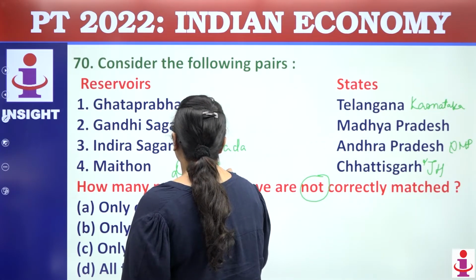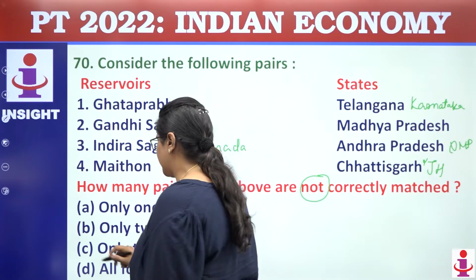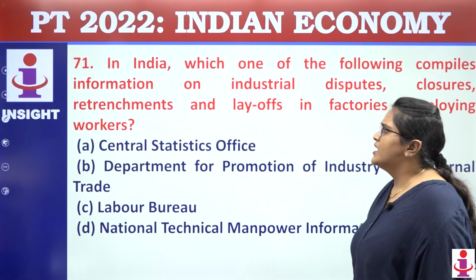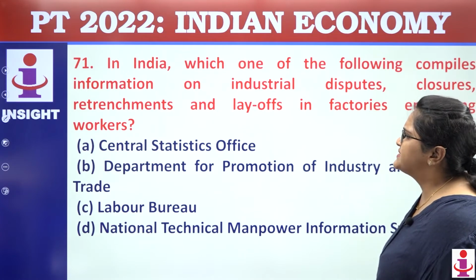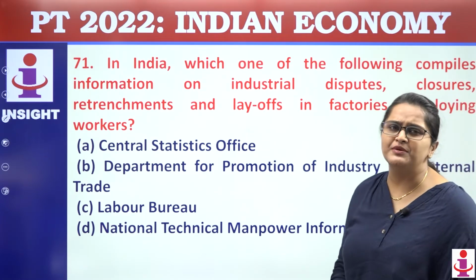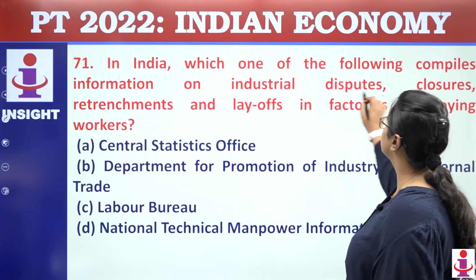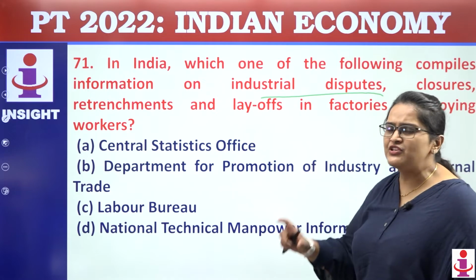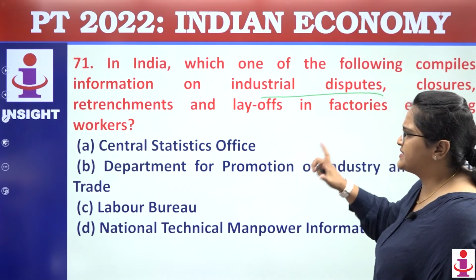So how many are incorrect? 3 are incorrect. So the answer will come out to be C. Moving towards question number 71, which of the following compiles the information on industrial dispute, industrial closure, retrenchment and layoff? Which body among these does the same?